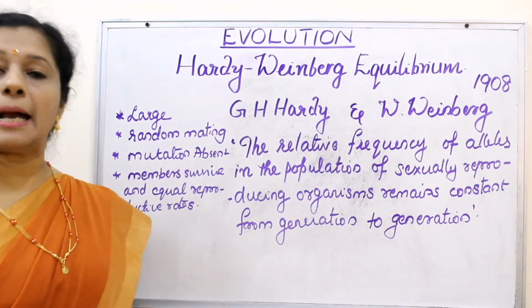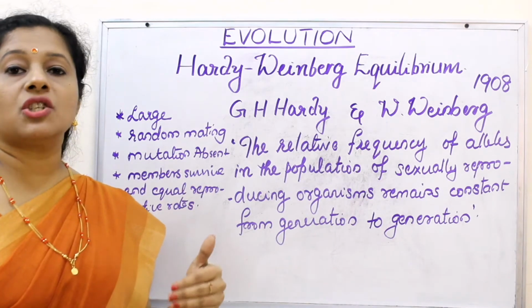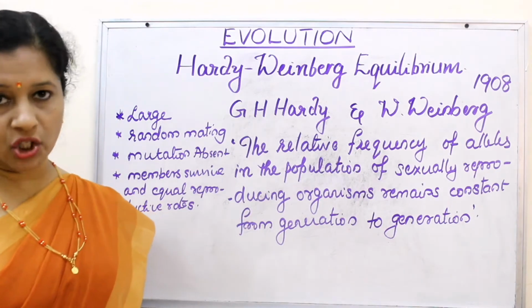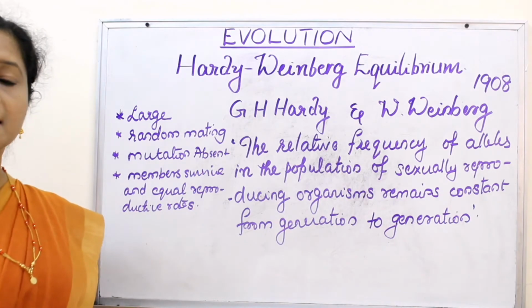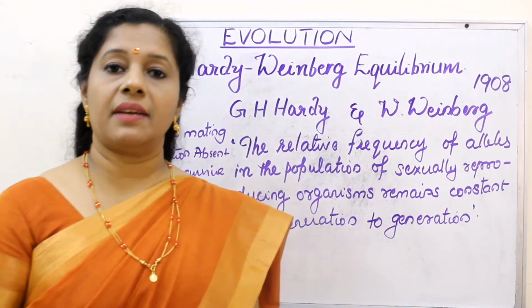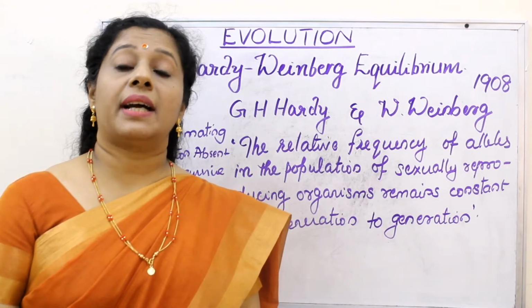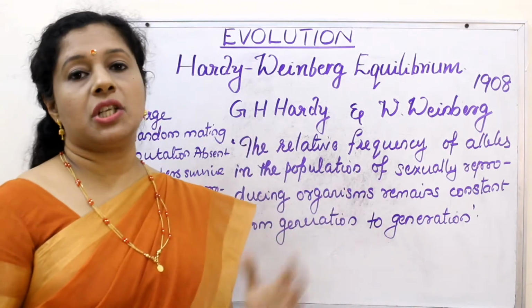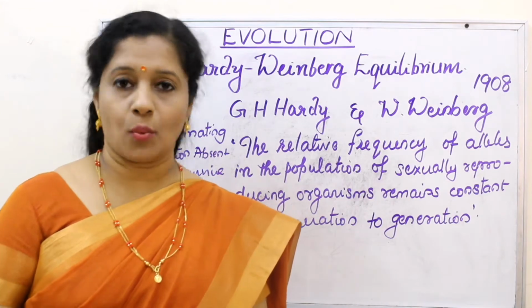Then, mutation absent. Mutation is a driving force for evolution, so if there is not much significant mutation happening, the allelic frequency may not change. Members survive on equal reproductive rates. That means the majority of members are surviving in the population, reproductively fit and reproductively active. They are all reproducing at an equal rate. Then there won't be a change in the allelic frequency, and it will remain constant, equal to 1.